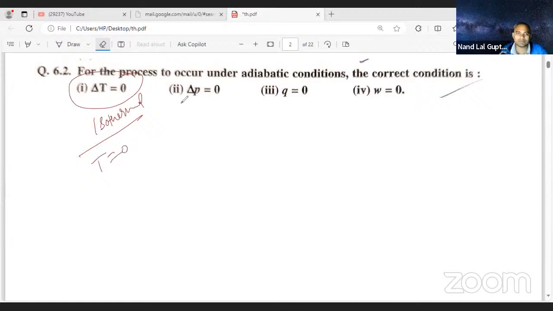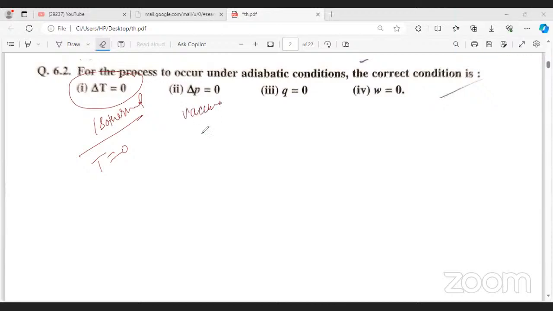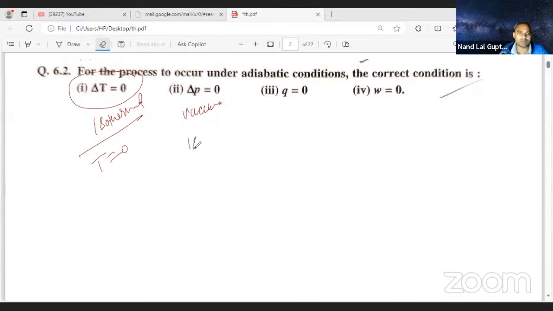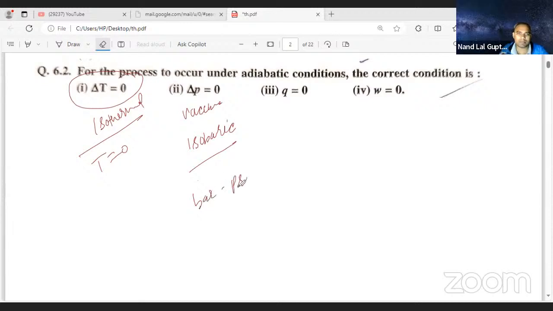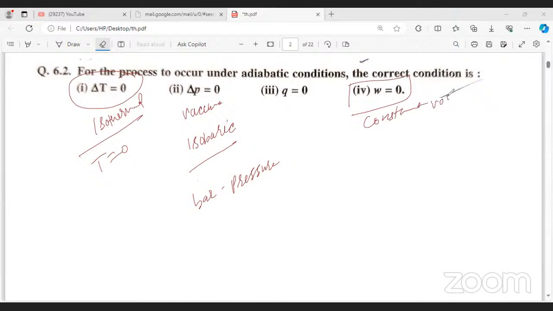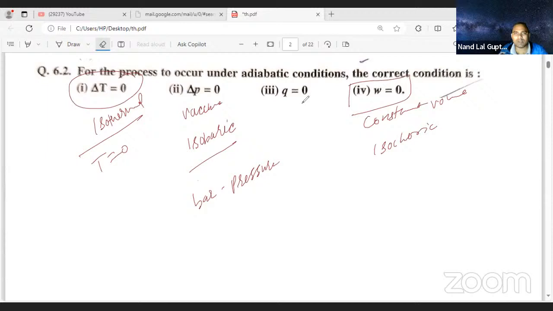What is the else? P is equal to 0. This is the vacuum. Isochoric, sir. Not isobaric. Isochoric. Baric means pressure. Bar is the unit of pressure. Okay, next one. W is equal to 0. Constant volume. Yes. Constant volume. This is isochoric. Then which one is left? Heat. Q. Heat is adiabatic condition.